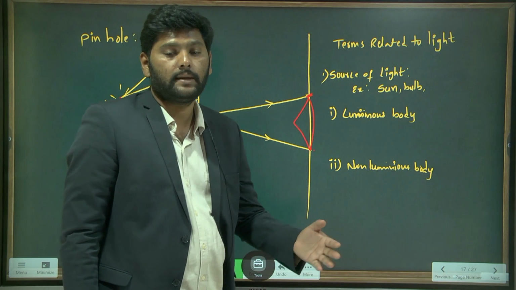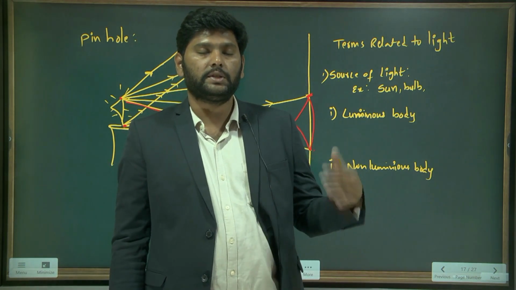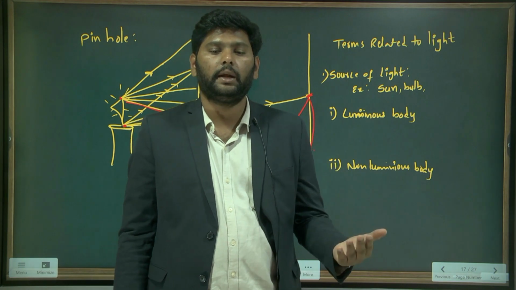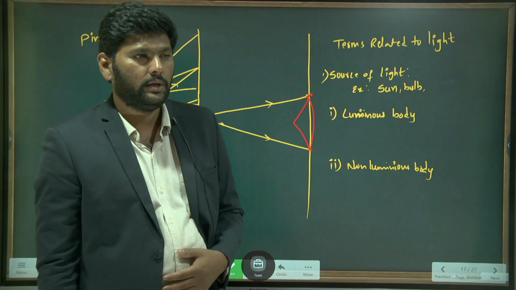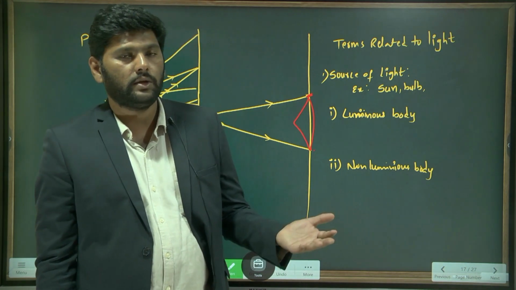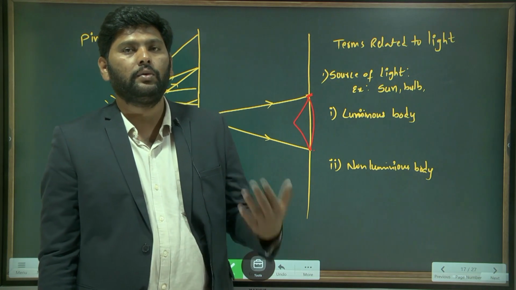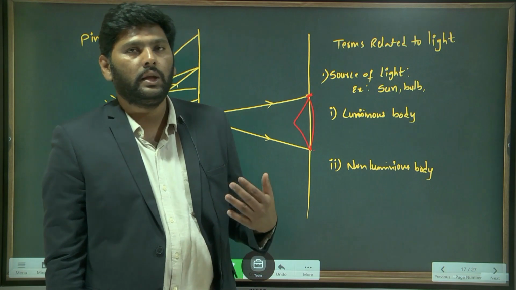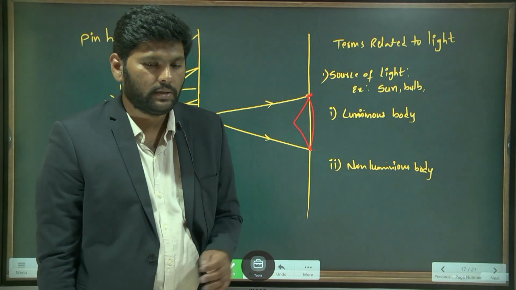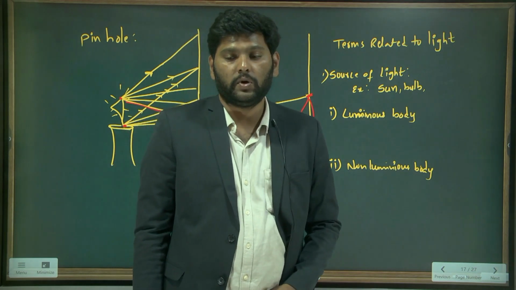Luminous bodies are sources of light which can give light easily, without depending on anything. For example, the Sun is a natural luminous body.